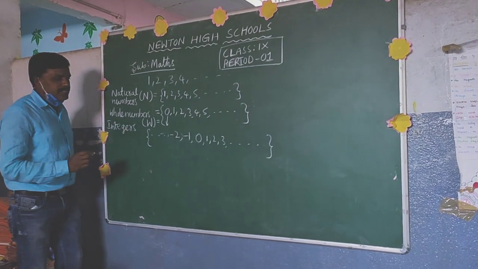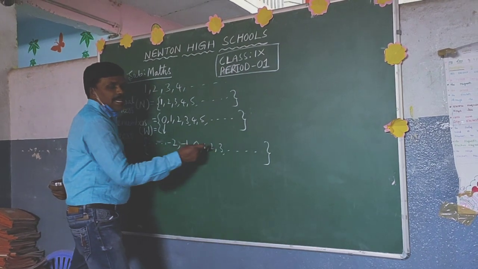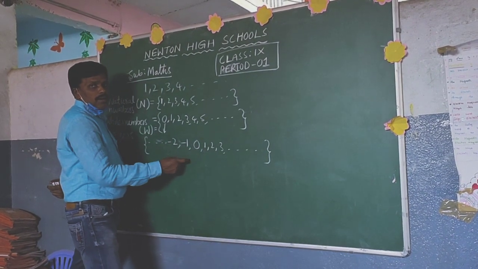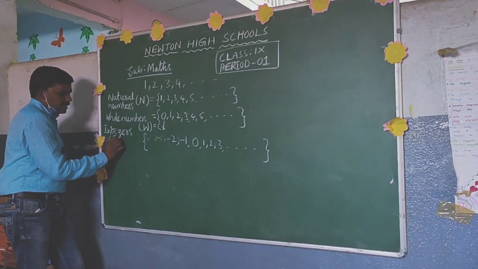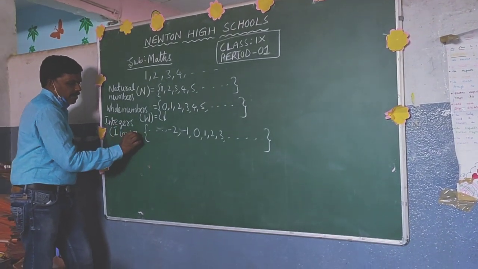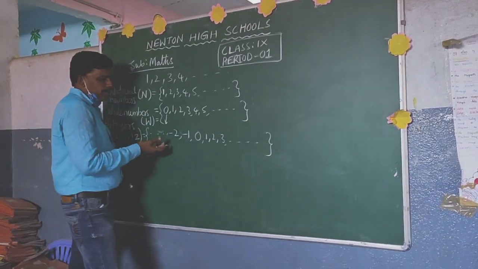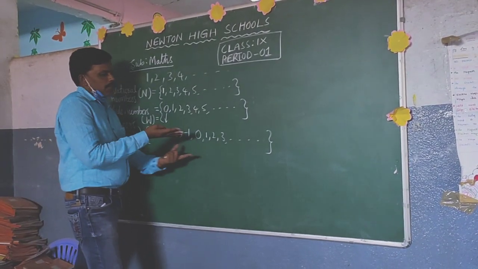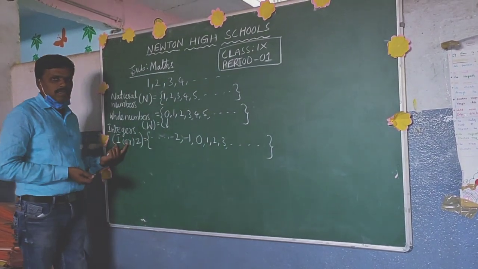What is meant by integers? The group of negative numbers, positive numbers, including 0 are called integers. Integers are represented with I or Z. Which types of numbers are there? Negative numbers, positive numbers, and including 0. These are called integers.